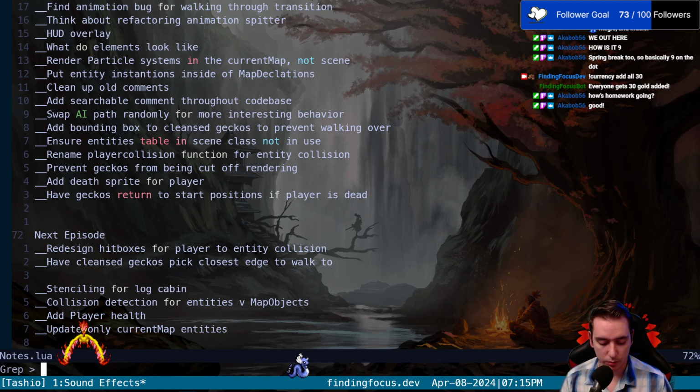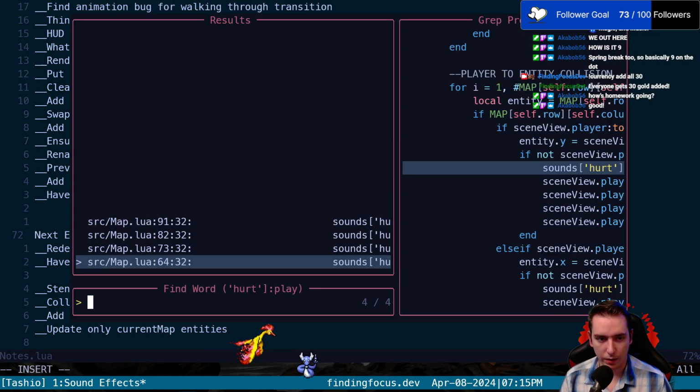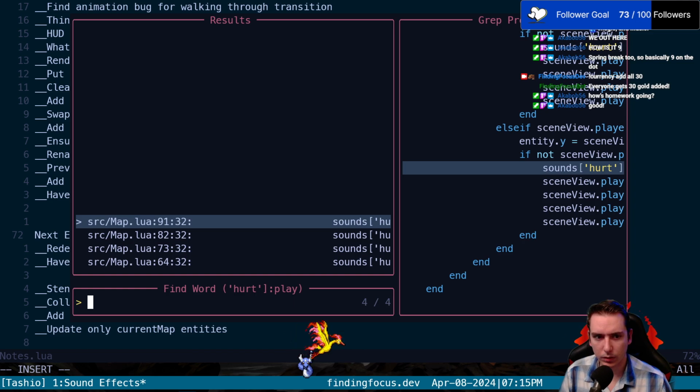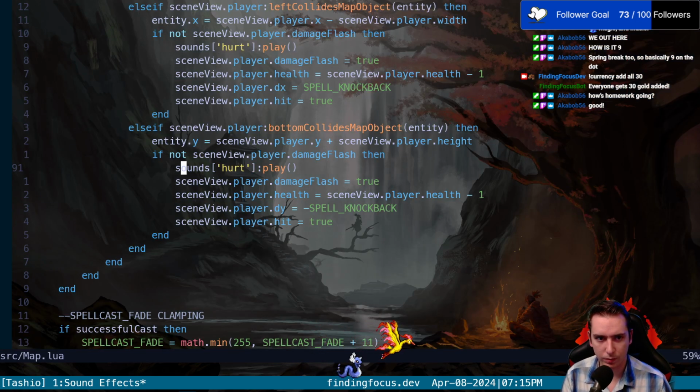So what we're going to do is first play our hurt sound and turn that off. Looks like we're doing it in 4 places here for each collision.